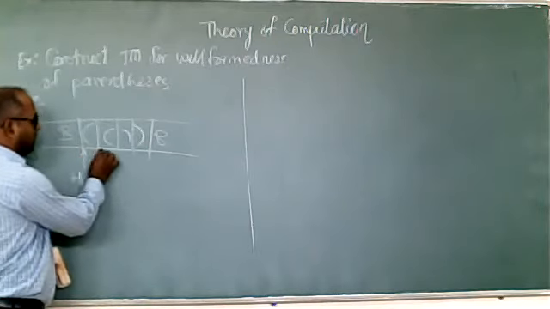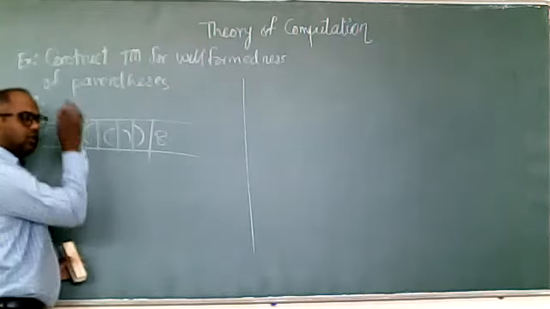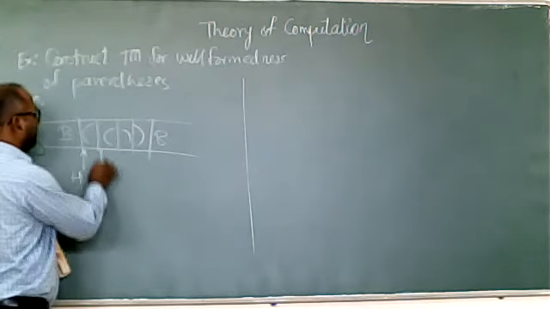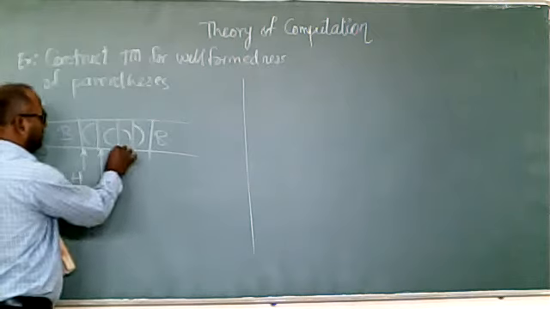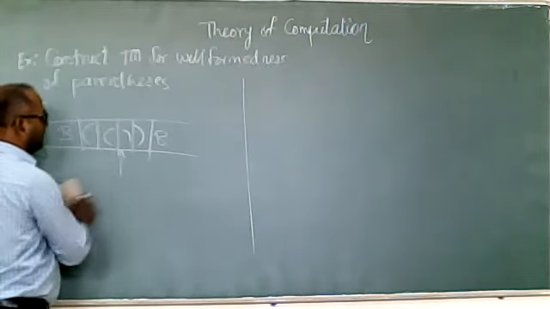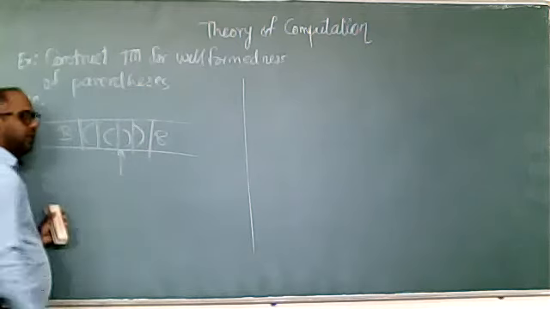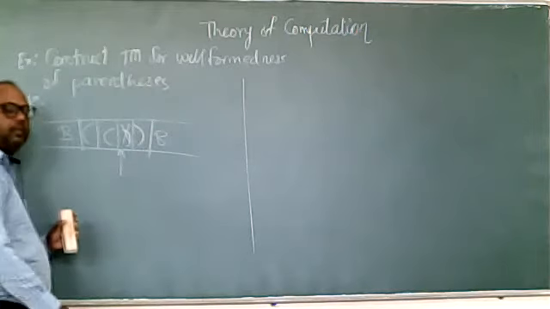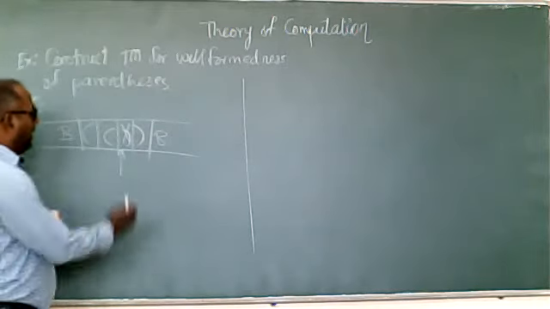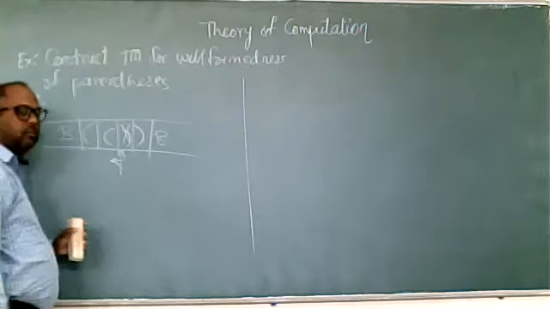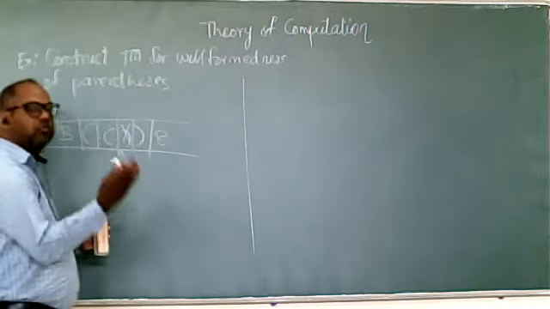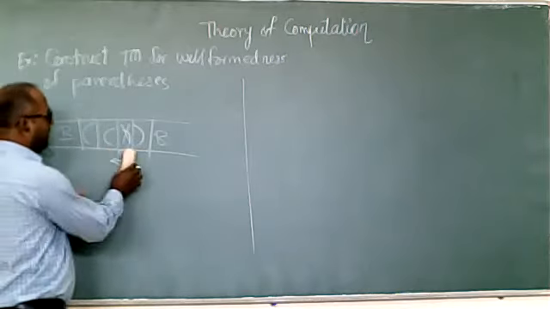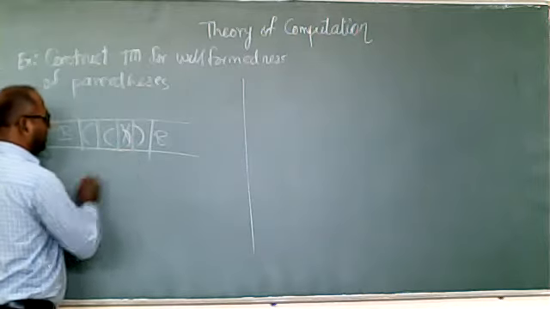It is an opening bracket, so skip. Skip means overwrite it: keep the opening as it is and move right. So we move here, keep the opening as it is. Now the head is here and it is getting the closing bracket. Mark this closing bracket as X, and change the direction, because for that closing bracket we have to search for its own opening bracket.